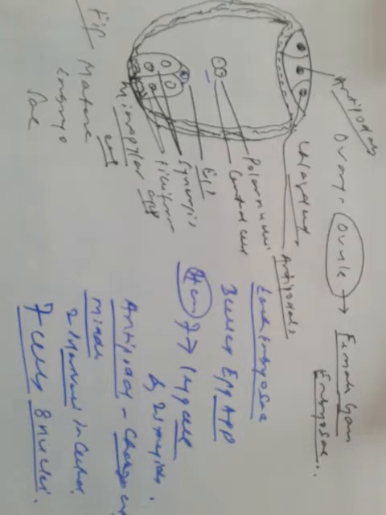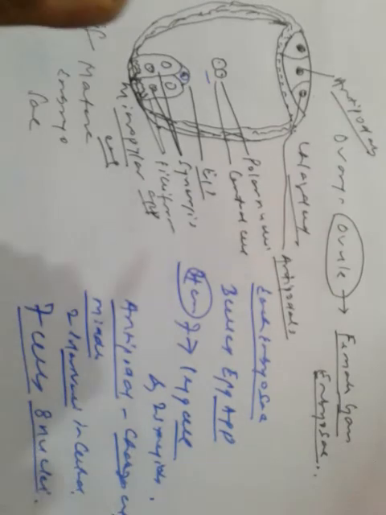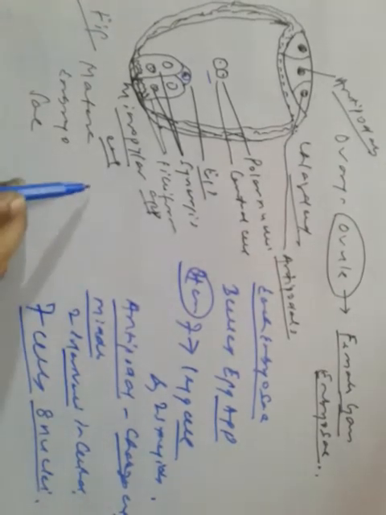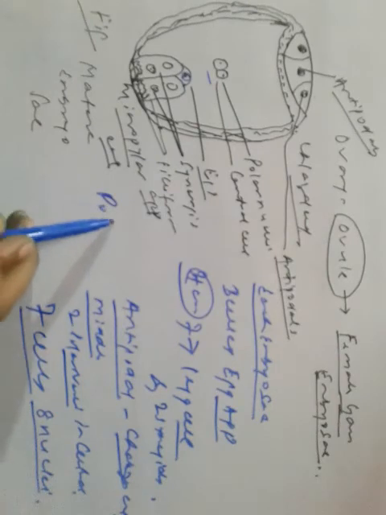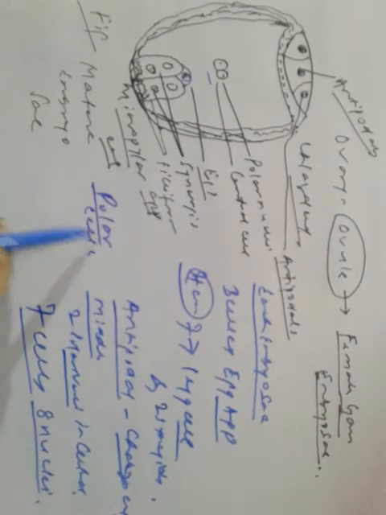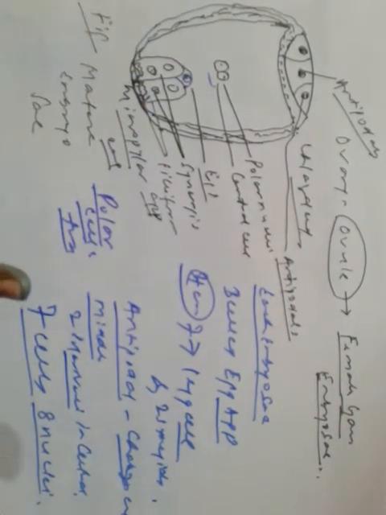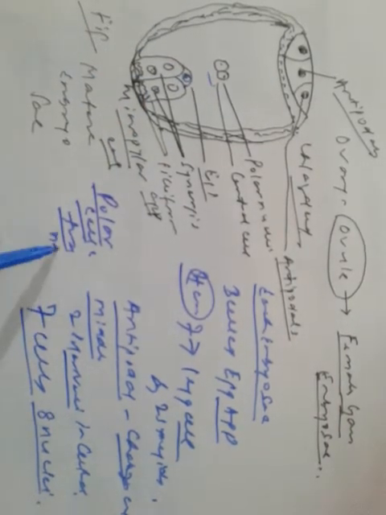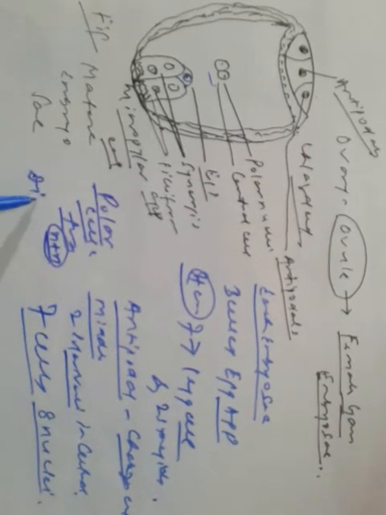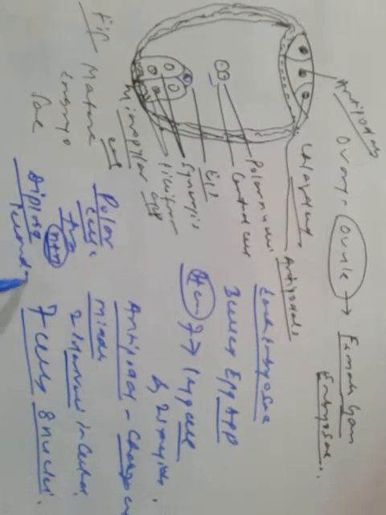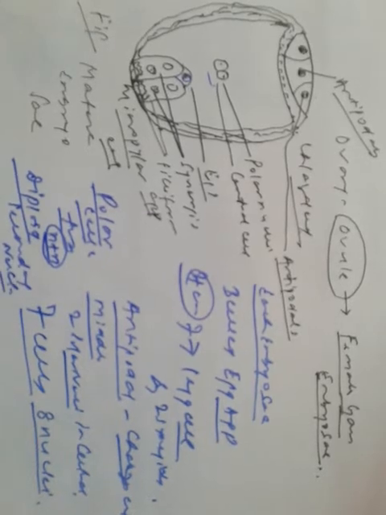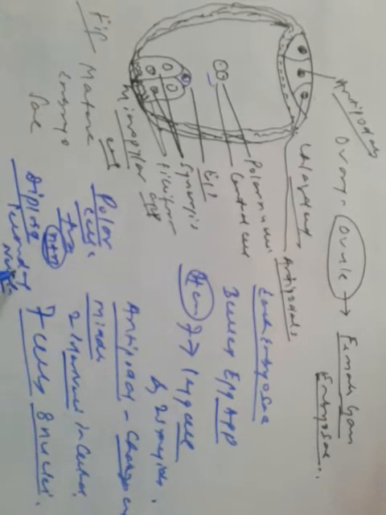The polar nuclei, both of them, fuse. That means n plus n happens, and a diploid secondary nucleus is formed. Keep this in mind.